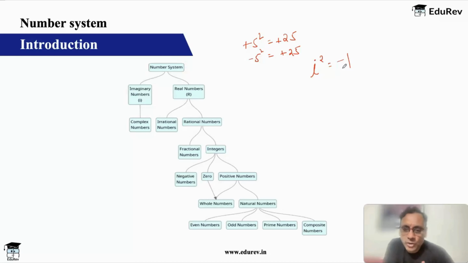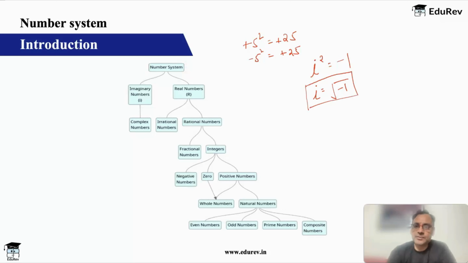And in fact, this is the whole premise of an imaginary number, that we imagine i squared to be equal to minus 1, or i to be equal to under root of minus 1. And this is an imaginary number because this obviously is never possible. i squared is equal to minus 1 is never possible.